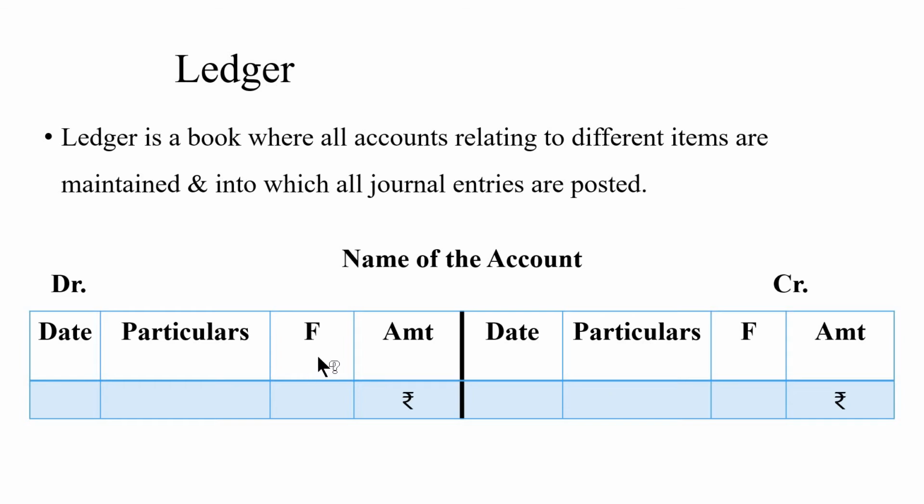Next comes the F column, that is the folio column. In this column, the page number of the journal from which the entry has been posted to the ledger is noted. And the last column is amount. The amount of the transaction is recorded in this particular column.